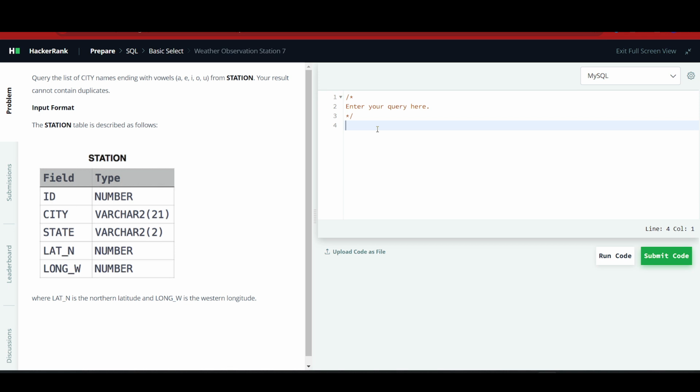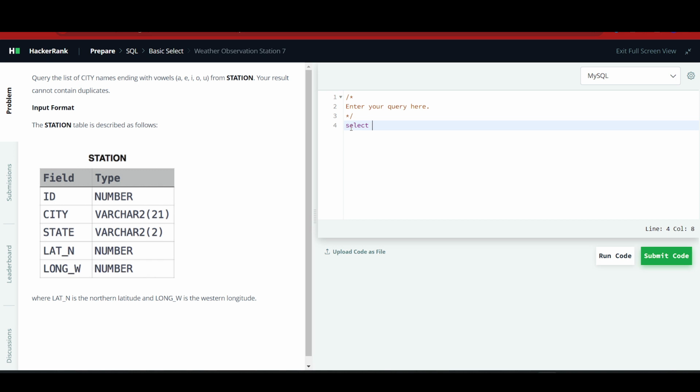In this video, we will solve question number 12 of the HackerRank SQL challenges, which is Weather Observation Station 7. So the question is, query the list of city names ending with vowels A, E, I, O, U from STATION. Your results can't contain duplicates. So we have to retrieve all distinct city names whose last character is a vowel.